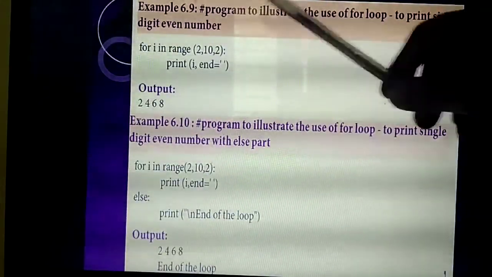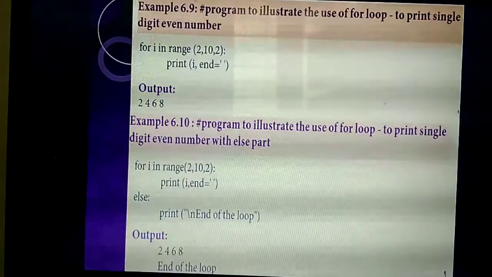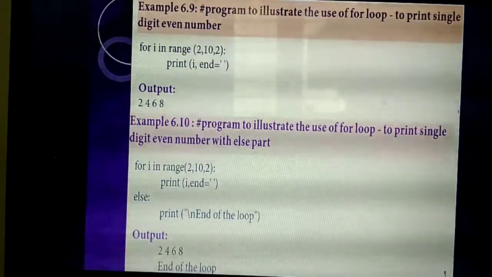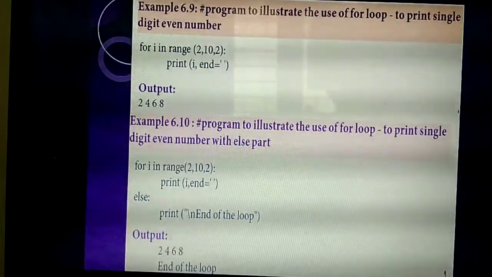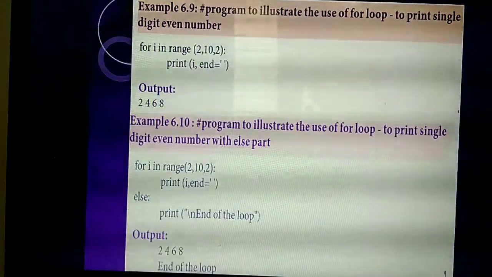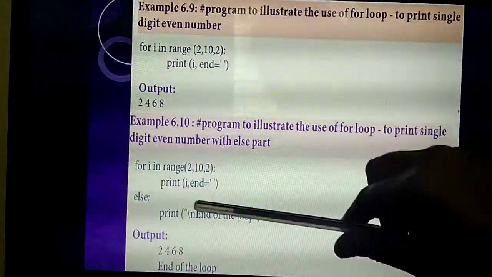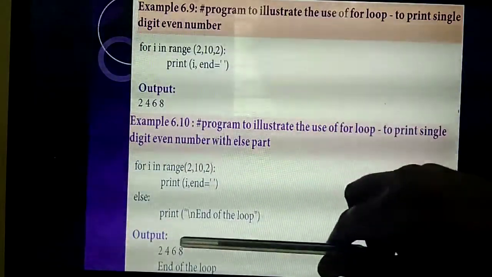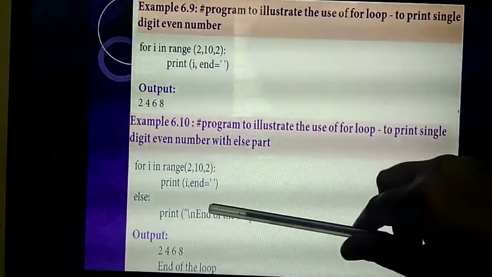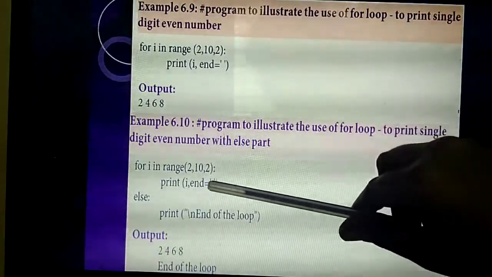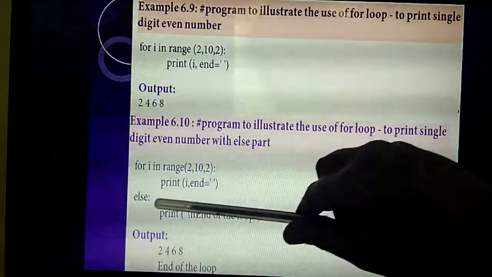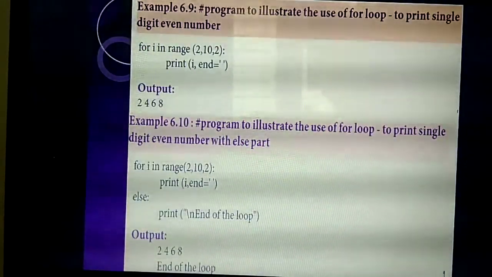Understand? Here you are giving only a single statement. So the program prints single-digit even numbers, with only the for loop, that means the true part alone. The same program can be written with an else part also. Listen, for the same program, in the else part print end of the loop. So it will execute till 8 and print. Then the condition is over, checking is over, and the program will come outside of the loop. It will print the statements you have given inside the else part.